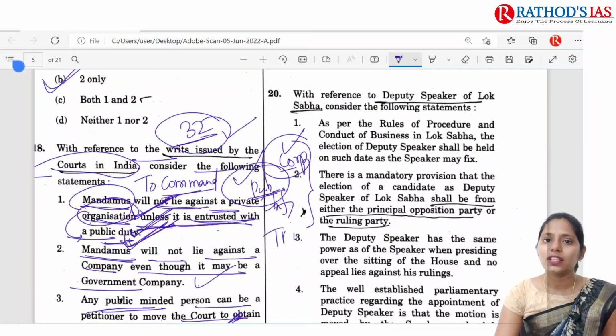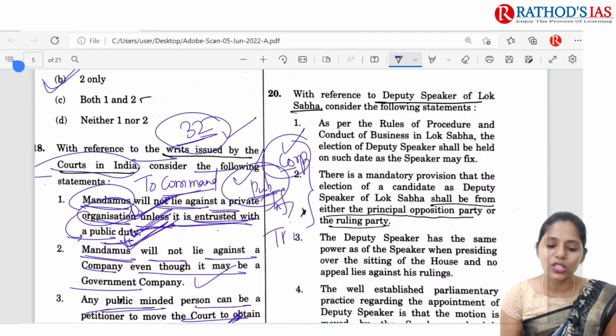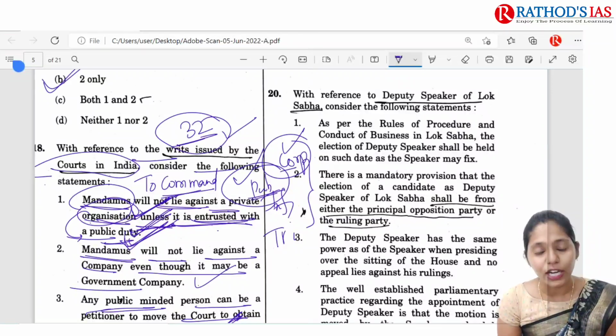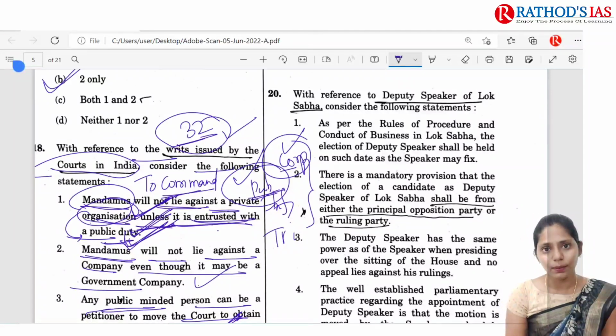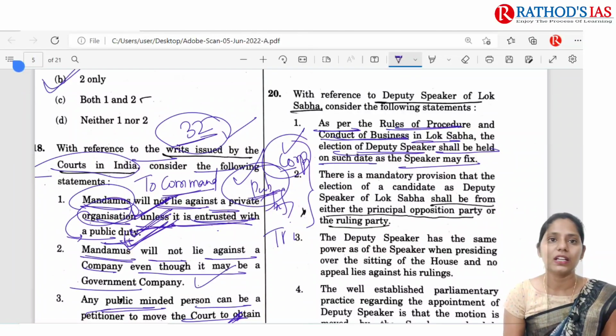The next question is regarding the Deputy Speaker. The election of the Deputy Speaker was in the news, especially in October 2021, so there was a question which appeared in the paper. The first statement is: as per the Rules of Procedure and Conduct of Business in Lok Sabha, the election of the Deputy Speaker shall be held on such date as the Speaker may fix.